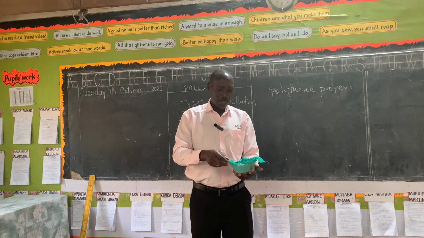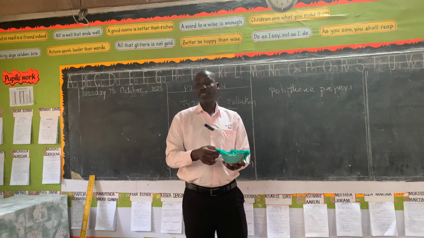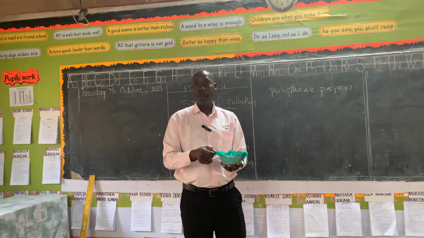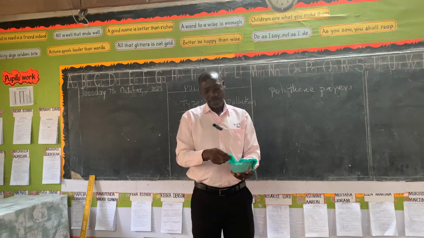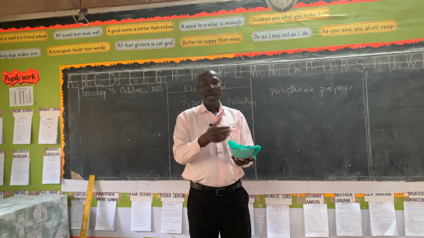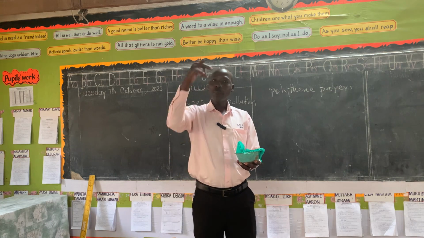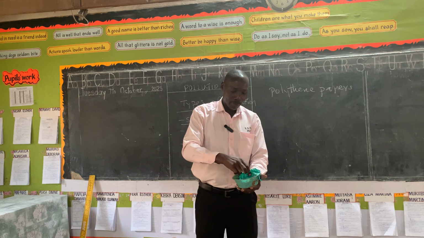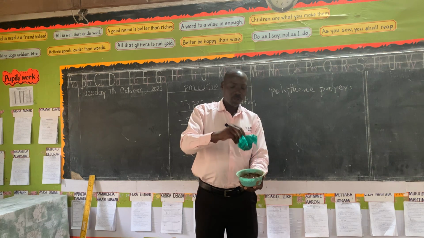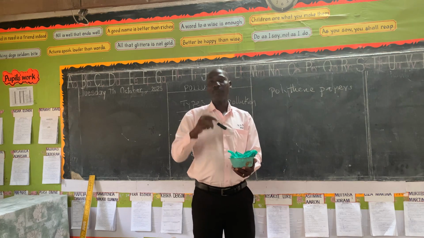So this water remains on top. If you come and plant your crops here, even the roots will find it difficult to penetrate through this polythene paper. So the water has remained on top and the water has not gone down. That's how we say this polythene paper cuts off the supply of rainwater to the soil and also the supply of air to the soil. So this is how it looks. When you carry this one up, you find that the water has not gone down, water has remained up. So it has cut off water supply to the soil.